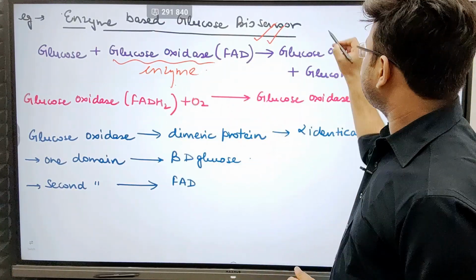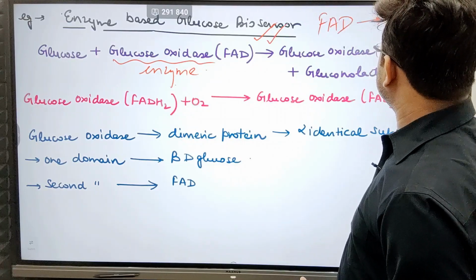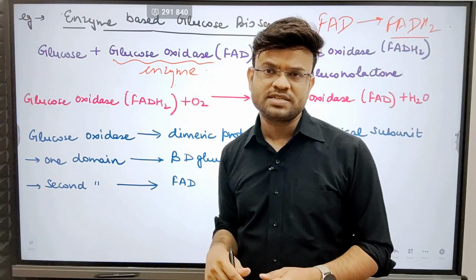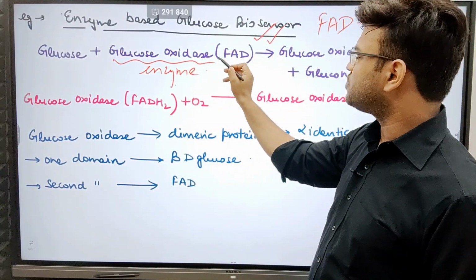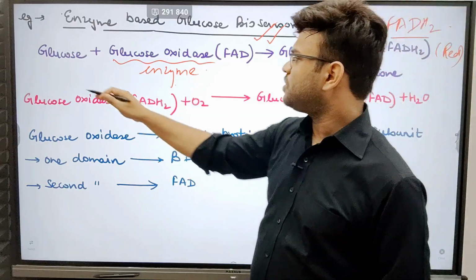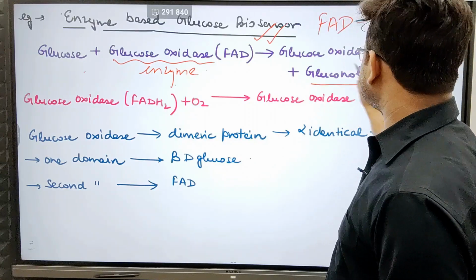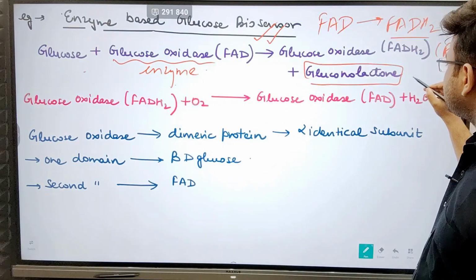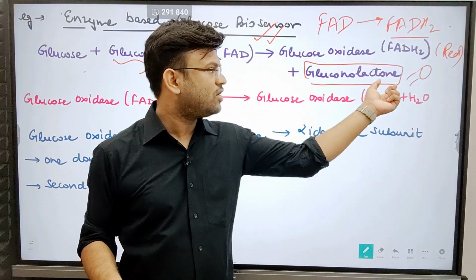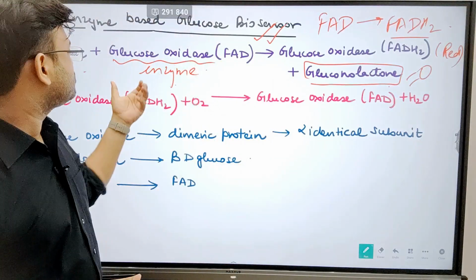What does this mean? FAD is getting converted into FADH2. What does this mean? This means that reduction of glucose oxidase has taken place. So glucose oxidase over here was oxidized, over here it becomes reduced. And what about glucose? Glucose has become oxidized because gluconolactone is formed. Gluconolactone has a ketonic group. You can also understand it with the term, gluconolactone is having a ketonic group. What does glucose have?